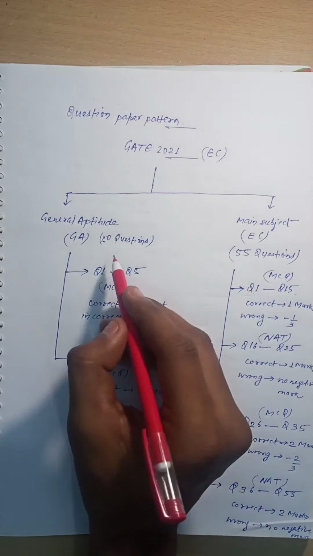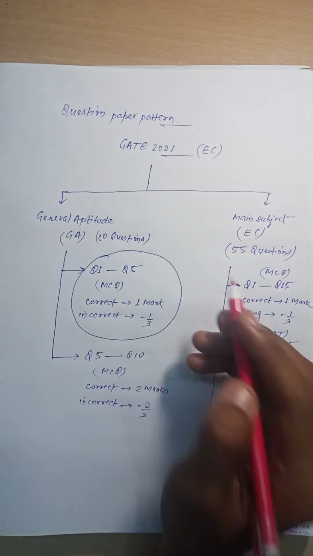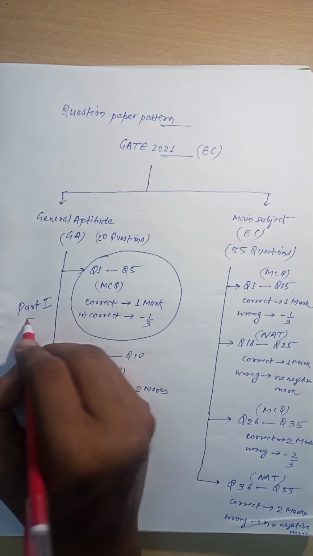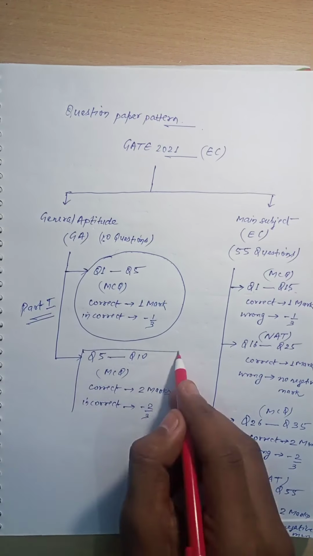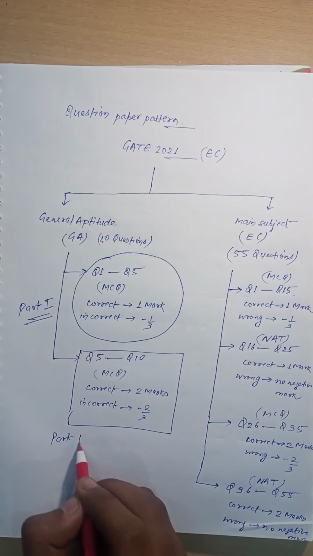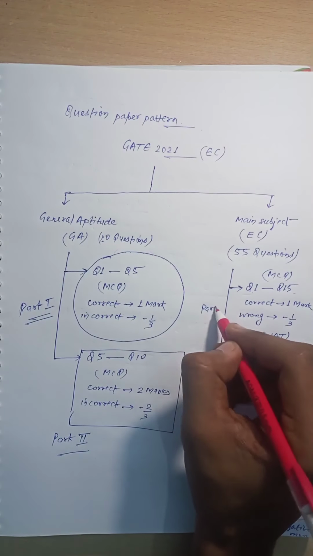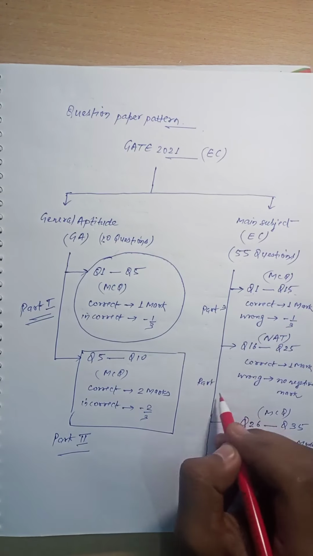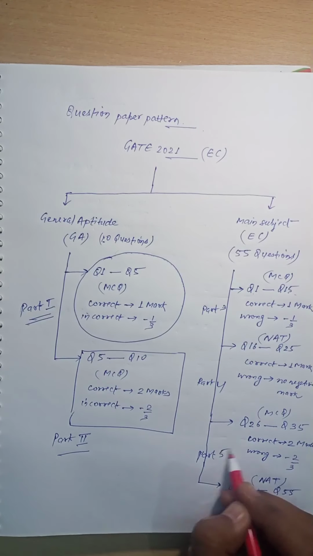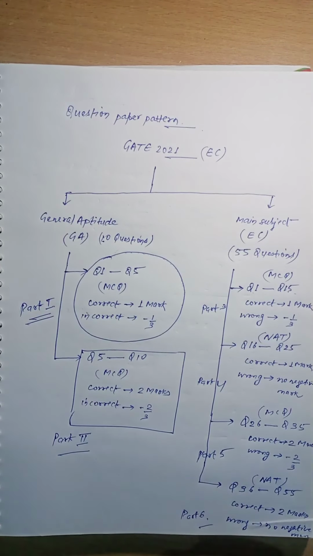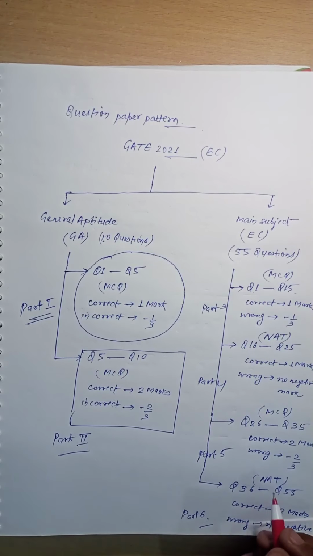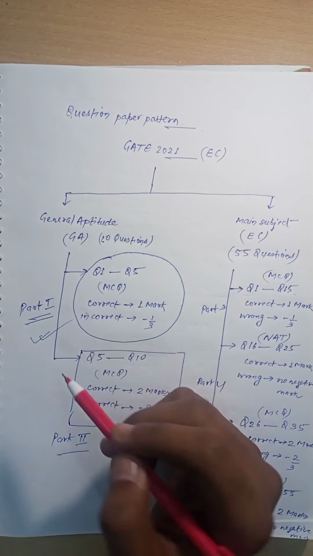In this particular video, I will discuss the first part of the first category, that is General Aptitude, and in my second video I will discuss its second part, and then in my upcoming videos I will discuss part 3, part 4, part 5 and the last part, that is part 6. So I will make total 6 videos in this, and in this video I will provide the detailed solution and complete explanation of question number 1 to question number 5. So let us start with question number 1.